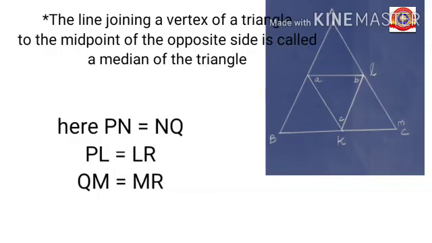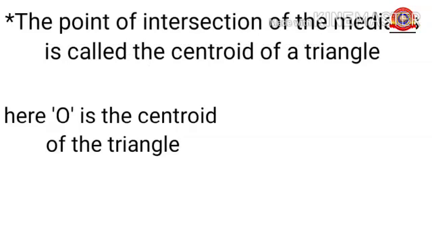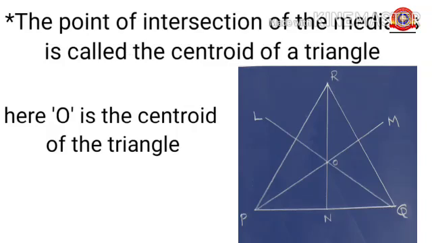The line joining a vertex of a triangle to the midpoint of the opposite side is called a median of the triangle. Here, PN is equal to NQ, PL is equal to LR, QM is equal to MR. Then, the point of intersection of the medians is called the centroid of a triangle. Here, O is the centroid of the triangle from the figure, right?